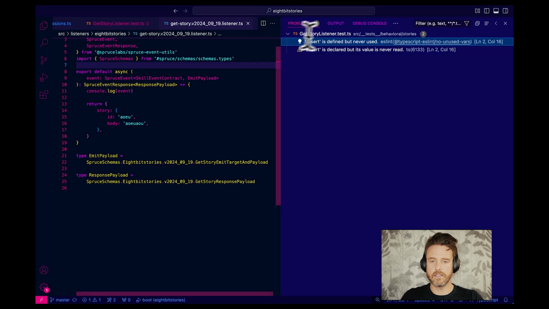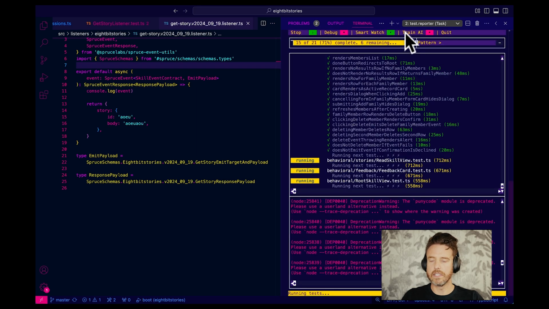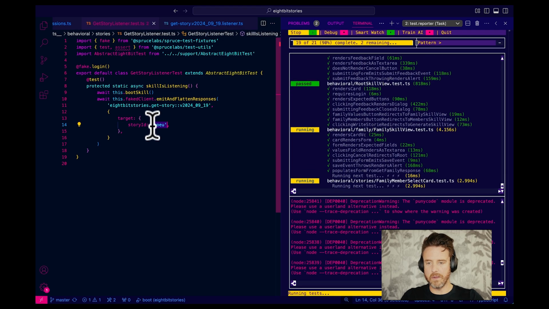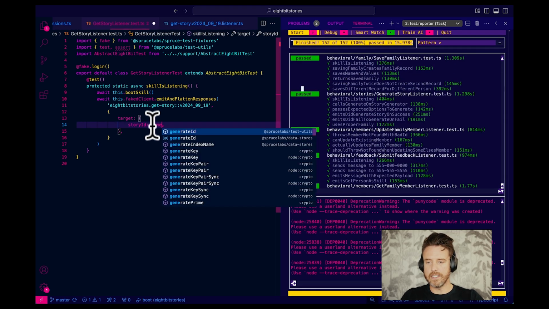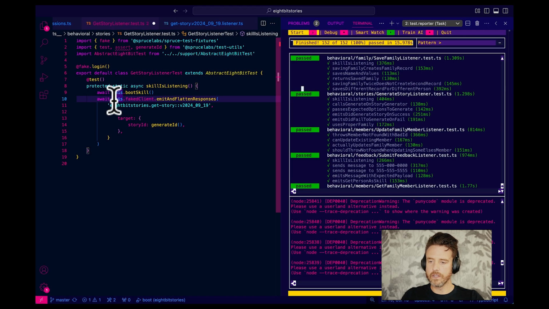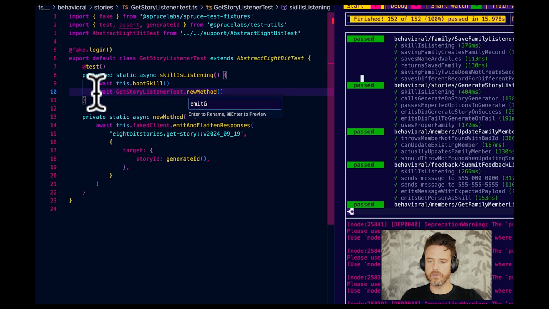So let us, what? Maybe let's start with, I'm going to get back to this test drawer. Let's start with the fail condition. So let's do this. Okay, all right, changing my mind. Let's go generate ID. And then let's go... I'm going to extract this out. Emit get story. And then I'm going to go const equals await.